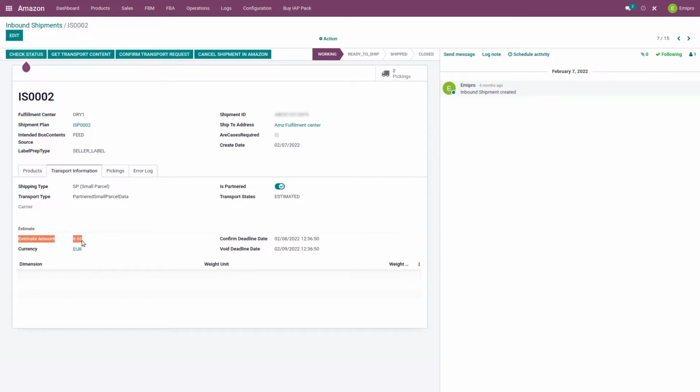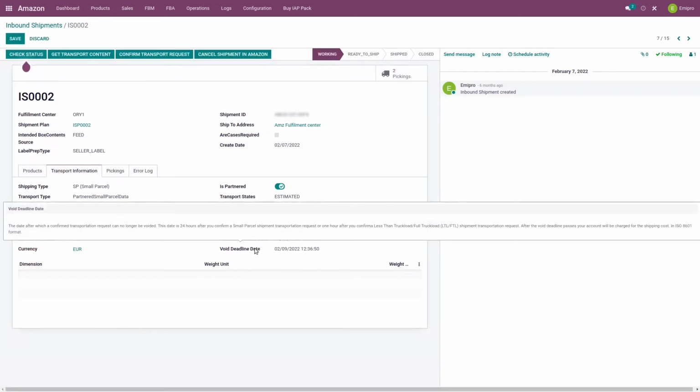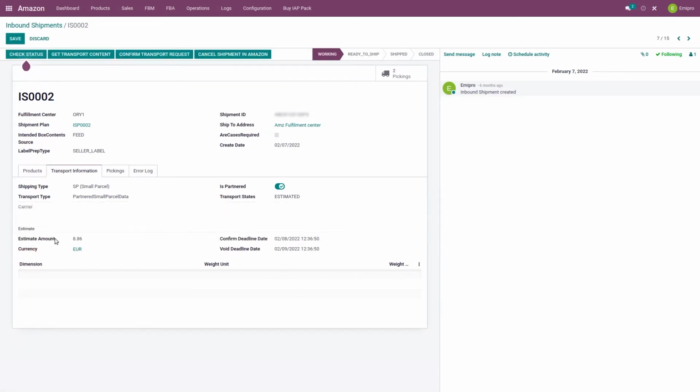What is the amount estimated by Amazon, the currency, the confirm deadline date. That means before this date, the seller would need to confirm this transportation request, and the void deadline date. If this is not acceptable by the seller, they can void the transport request. Now once the seller is okay with this estimation, they can click on the confirm transport request button,